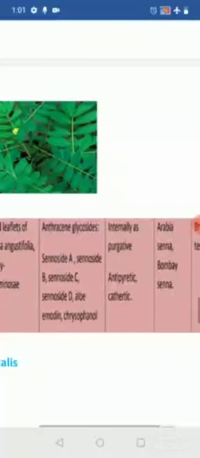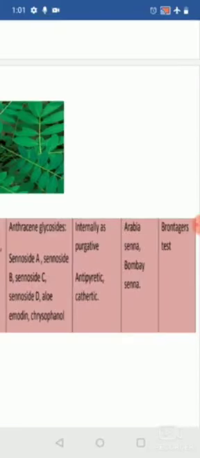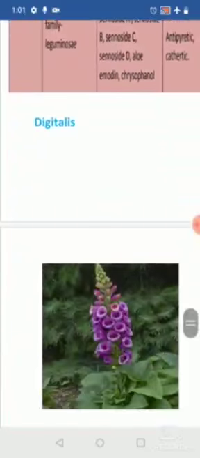Coming to the uses, mainly it is used as a purgative. Apart from that it has antipyretic and cathartic properties. Coming to the chemical test, we are going to perform the Borntrager's test for senna.